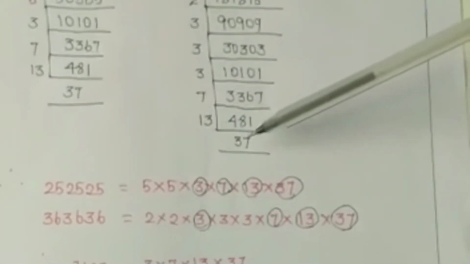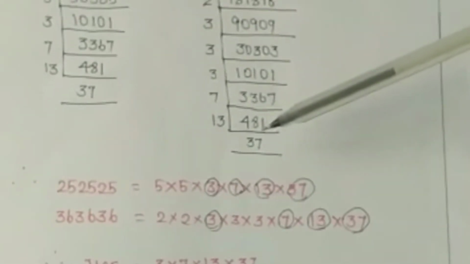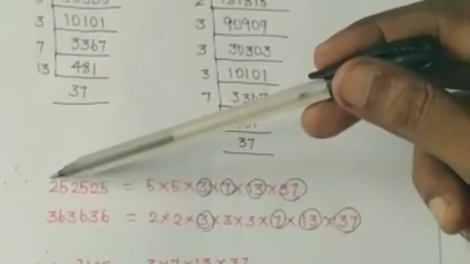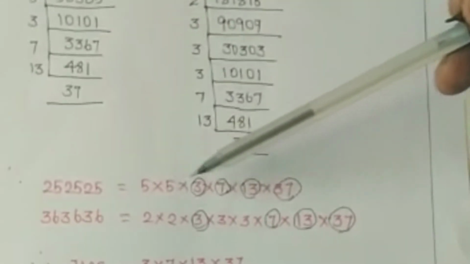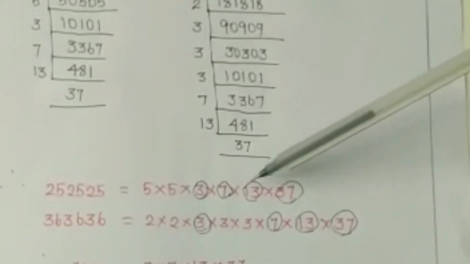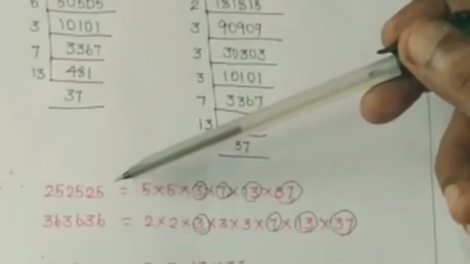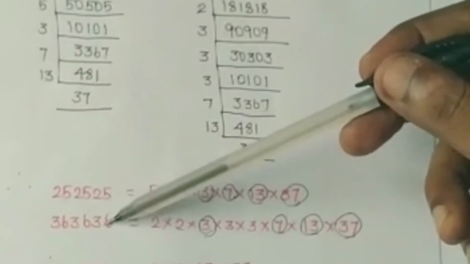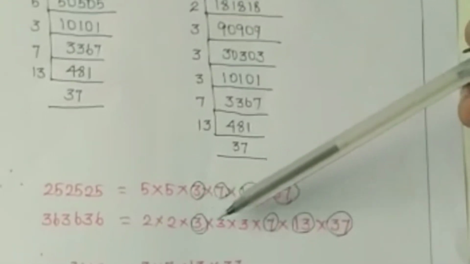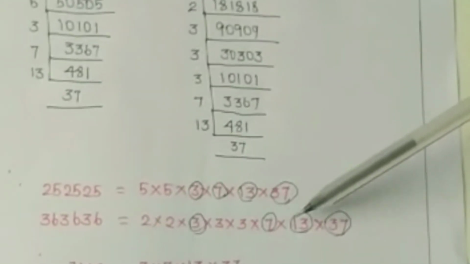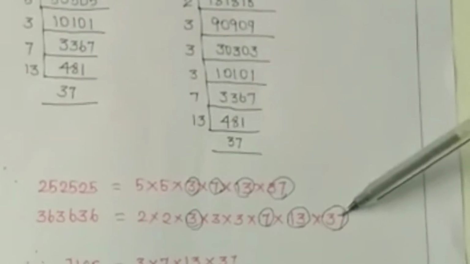All those numbers are prime numbers. So I can write 252525 as 5 into 5 into 3 into 7 into 13 into 37. In the same way, 363636 can be written as 2 into 2 into 3 into 3 into 3 into 7 into 13 into 37.